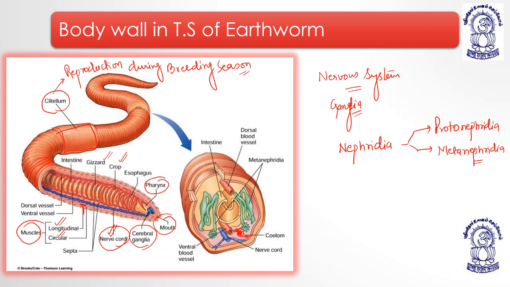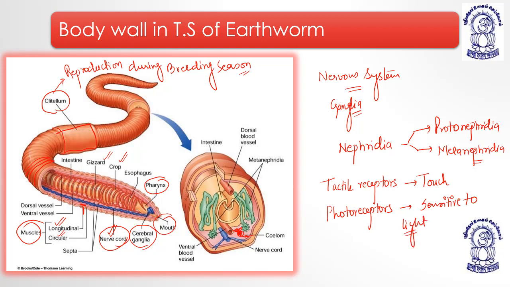Understood? Other than this, there are different types of receptors which are present in annelidans. That is the tactile receptors which are sensitive to touch. Then they have photoreceptors, means sensitive to light.